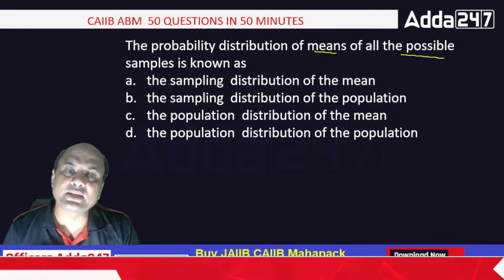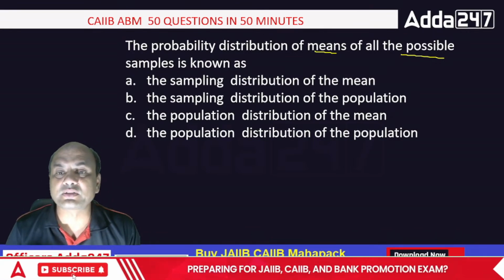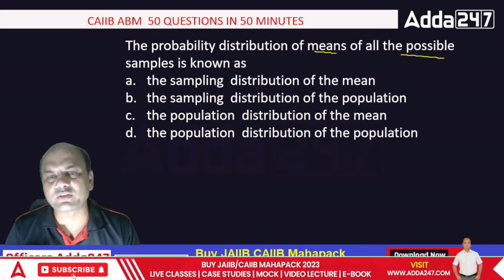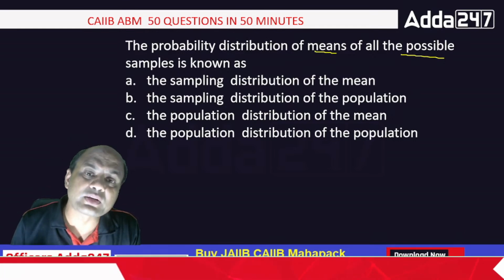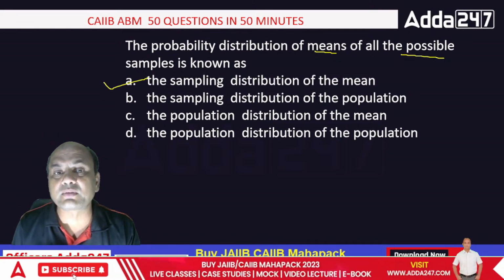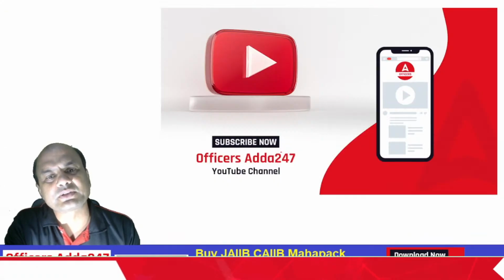Is it A, B, C or D? The correct answer is sampling distribution of the mean. Always remember, when we are talking of samples, we'll always get sampling distribution.